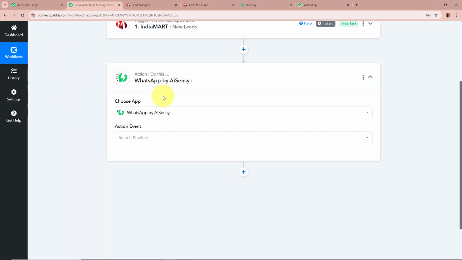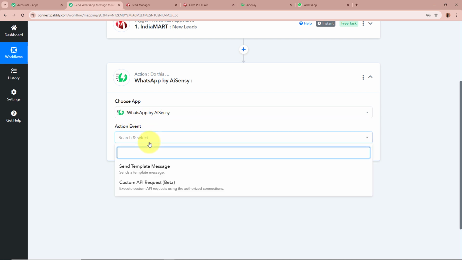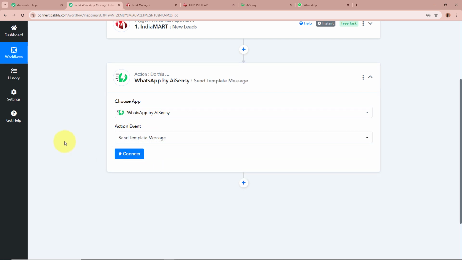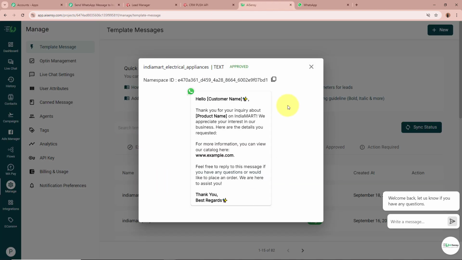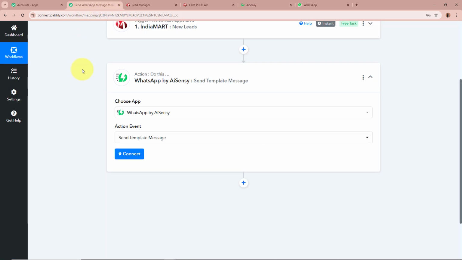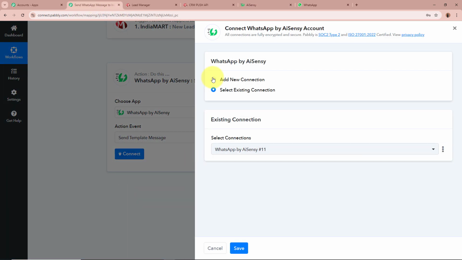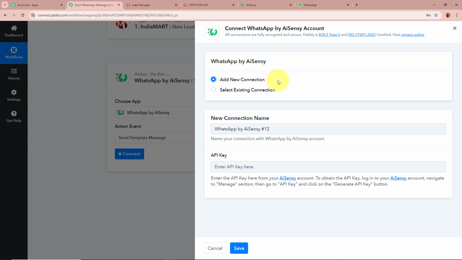That is why for the action application I've selected WhatsApp by AI Sensei, and for the action event I'm going to select send template message, as we are going to send messages to our customers with the help of the template we have created. After selecting the action application and the event, I'm going to click on this connect button. A new window is going to appear, on which you can add a new connection, or else select the existing connection.